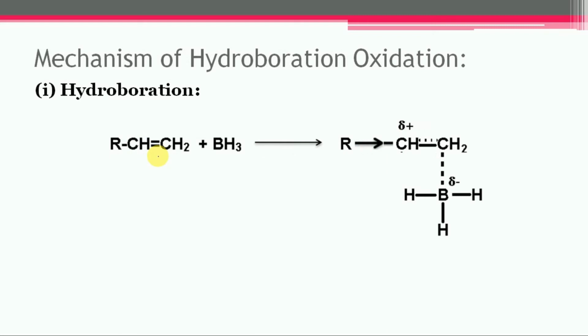So let us consider the mechanism of hydroboration oxidation. Even though the overall sequence of hydroboration oxidation of alkene appears to go against the Markovnikov rule, yet fundamentally this reaction involves the electrophilic addition to the carbon-carbon double bond. So it comprises two steps. The first one is the hydroboration and the second one is the oxidation of alkyl borane. So let us consider the first step, that is the hydroboration.